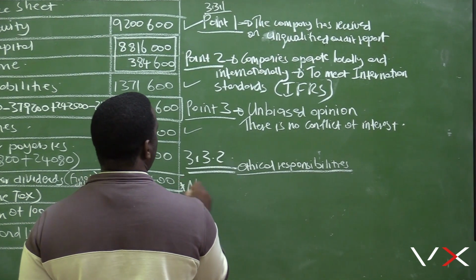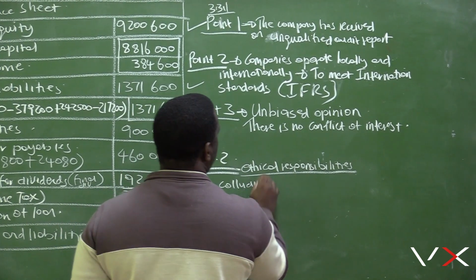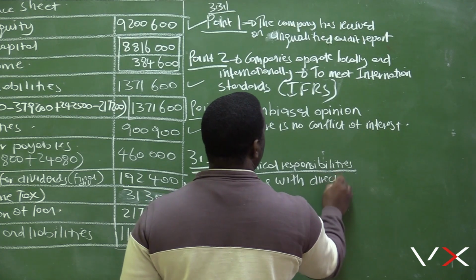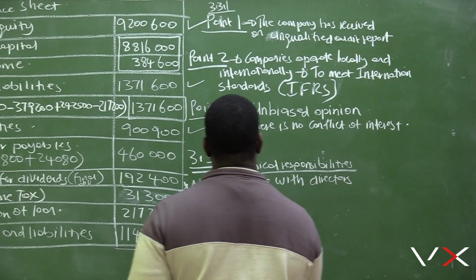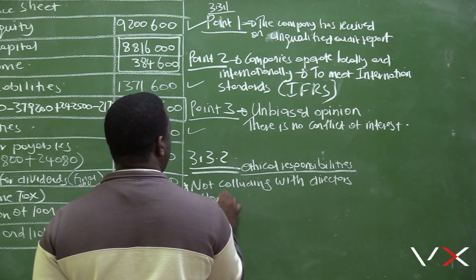Like number 1 will be not colluding with directors, and number 2 will be just an honest opinion.